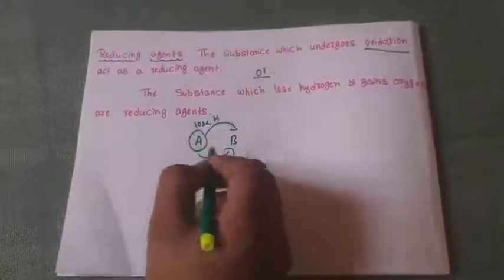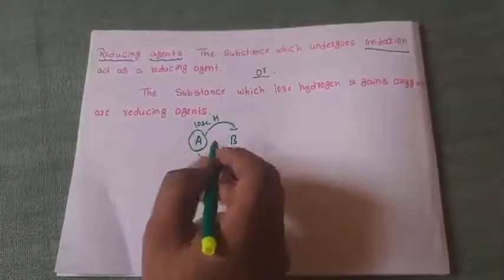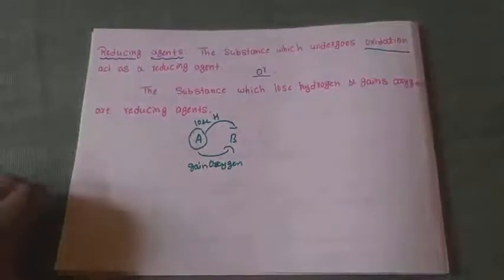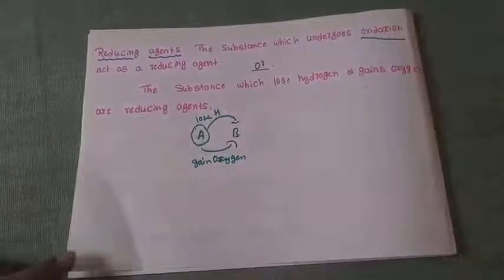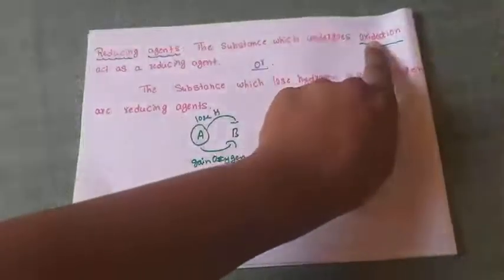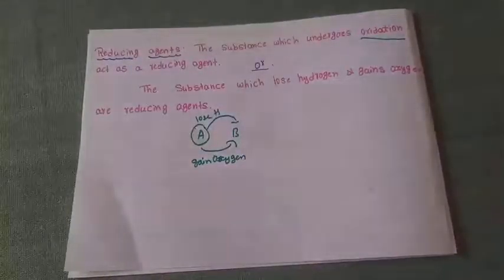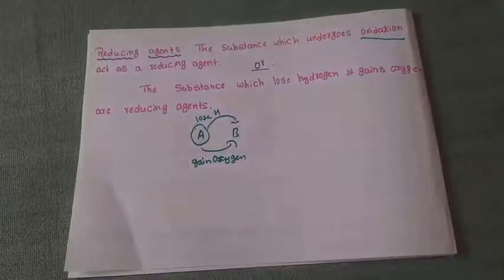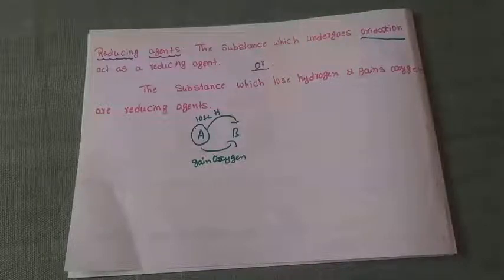A should supply hydrogen to B. If I am a reducing agent, then I should be under oxidation, or I should lose hydrogen, or I should gain oxygen. If I am gaining oxygen, if I am losing hydrogen, then you call me a reducing agent.